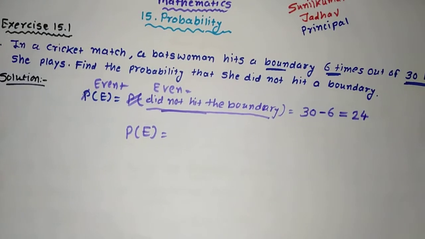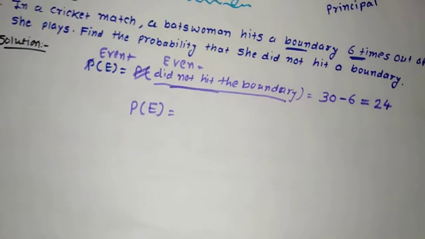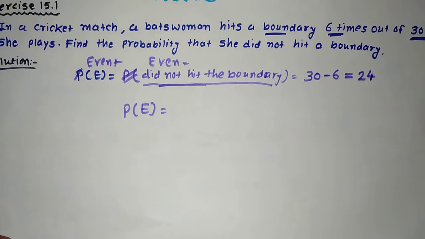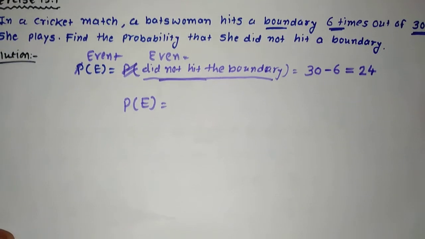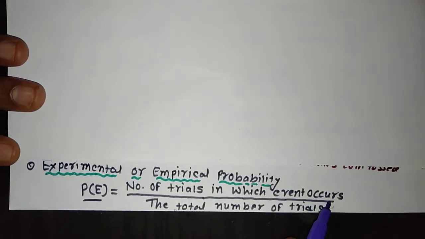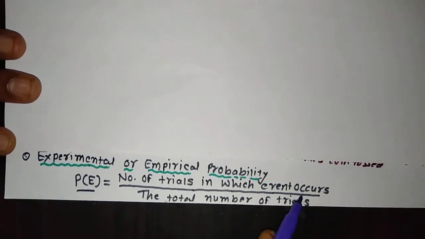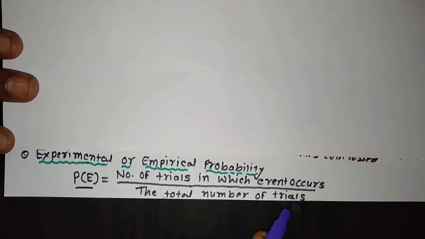We know the formula which we have learned in part 1. Experimental or empirical probability is equal to the number of trials in which the event occurs divided by the total number of trials.